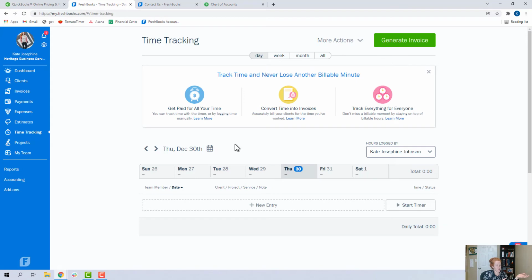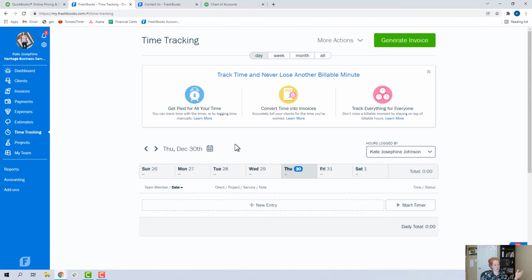And let's say you do have an employee and you want that employee to be able to track time inside of FreshBooks and then mark that time entry as billable to a certain client if you do hourly based projects. You will have to pay that $10 per person per month extra as an extra user for them to be able to do that. But it is completely integrated versus trying to have a separate application that you're trying to do this time tracking with to then have it billable to projects. So that $10 is probably worth it.